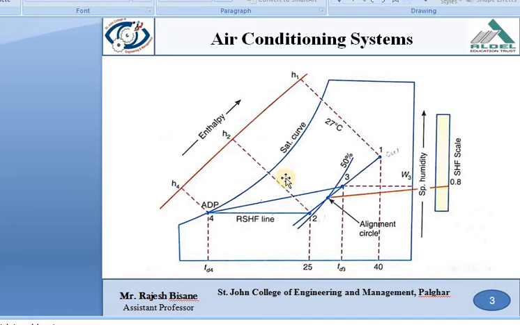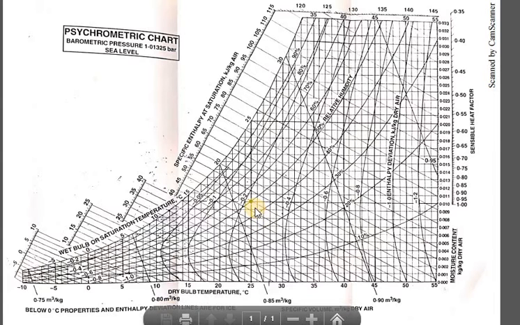See here in this diagram, the alignment circle is taken at around 26 degrees Celsius dry bulb temperature and 50% RH. But in our psychrometric chart, we have the alignment circle at a temperature of 25 degrees Celsius dry bulb temperature and 50% RH, and that is why this line will be the same 0.8 with this alignment circle.